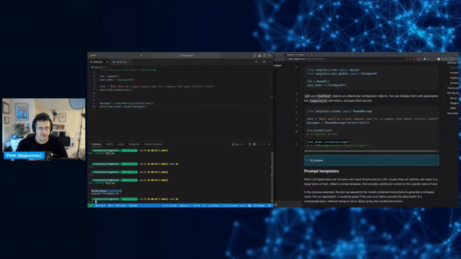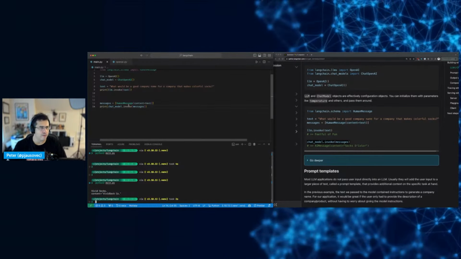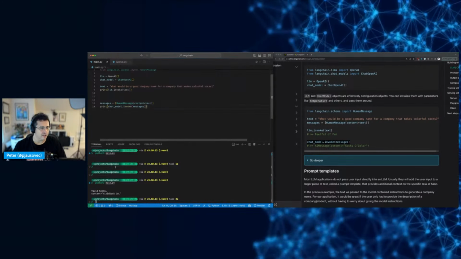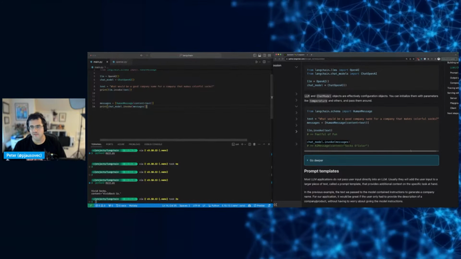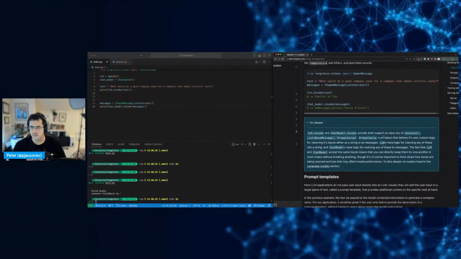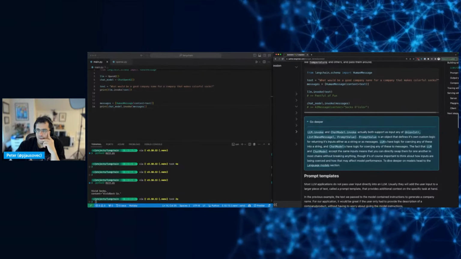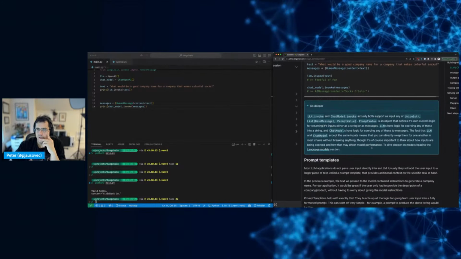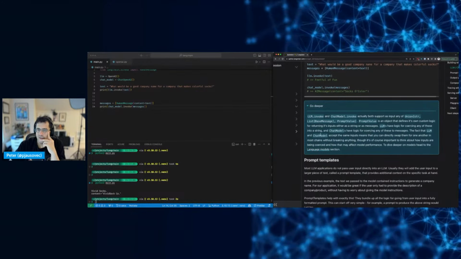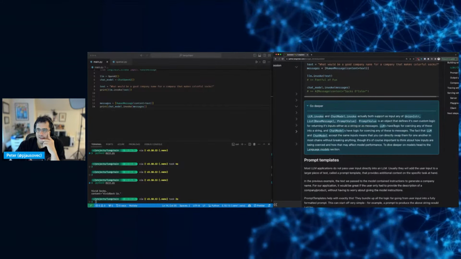All right, makes sense. The first one is just a string response. The second one is a base message, which only has content. It looks like it doesn't have a role. So let's go deeper. Both LLM and chat model invoke support an input of string, list, or prompt value. A prompt value is an object that defines its own custom logic for returning its inputs either as a string or as messages.